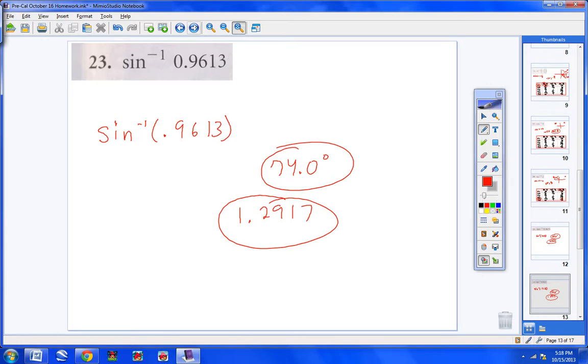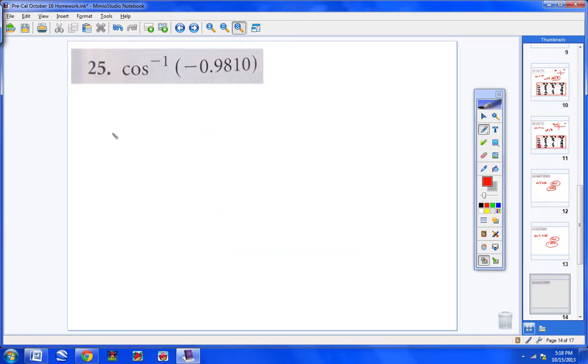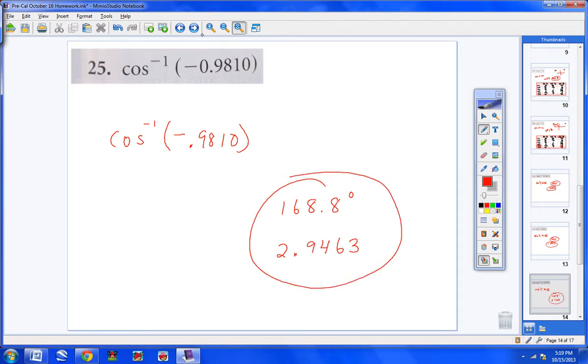All right, number 25. You would hit second cosine, and up on your screen would pop cosine -1, then type -0.9810 and hit enter. Now if you're in the degree mode, you will get 168.8 degrees, and if you're in the radian mode, you will get 2.9463. All right? All right, let's continue on to number 27.